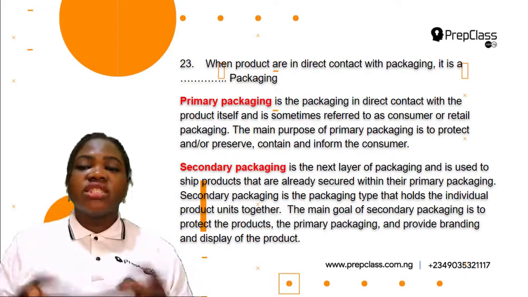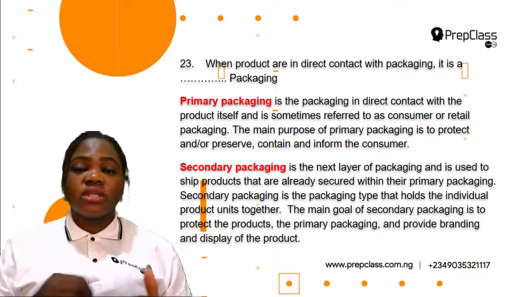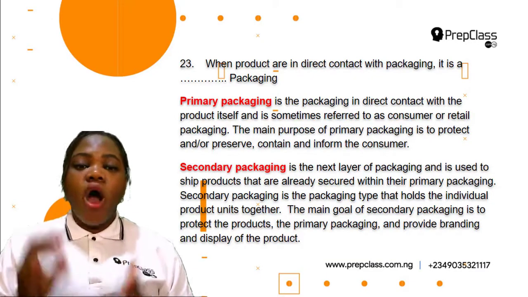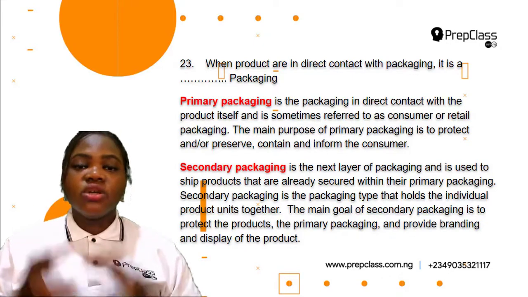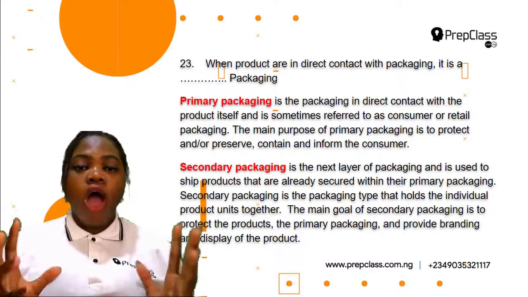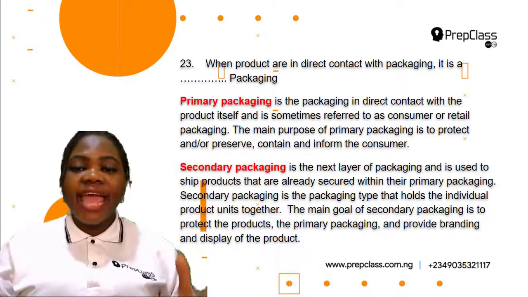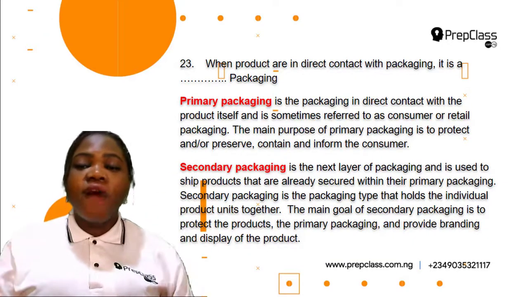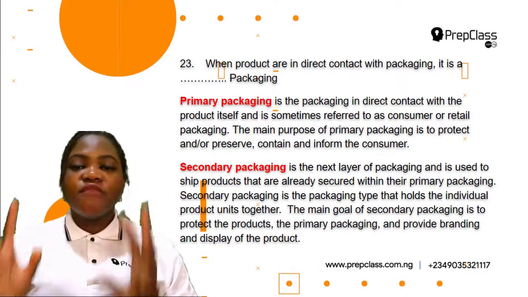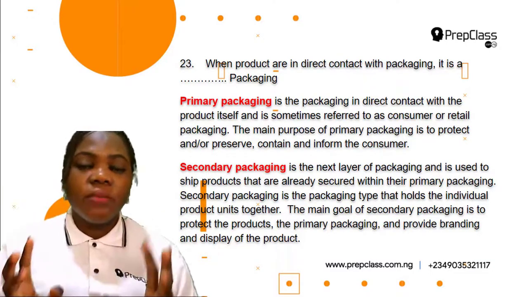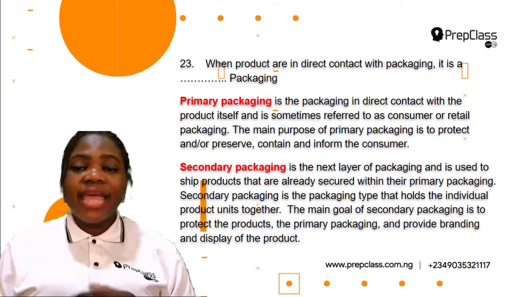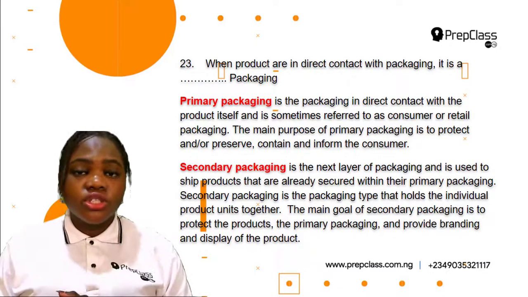This is the packaging that is in direct contact with the product itself, and it is sometimes called consumer or retail packaging. So this kind of packaging is used to protect and or to preserve, contain the product, and inform the consumer. So this primary package is referred to as the consumer or retail packaging. It is used to protect, preserve, contain, and inform the consumer.